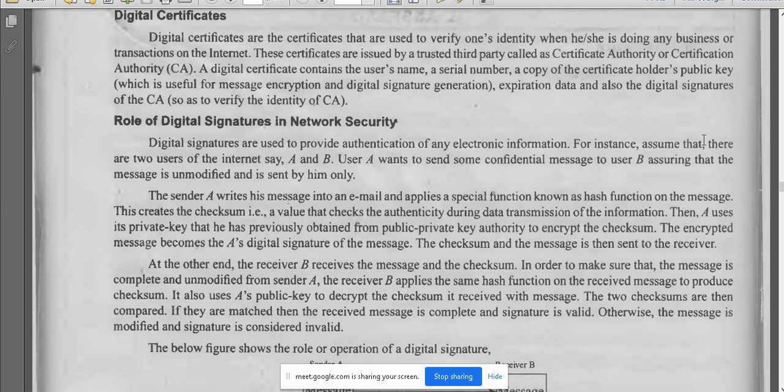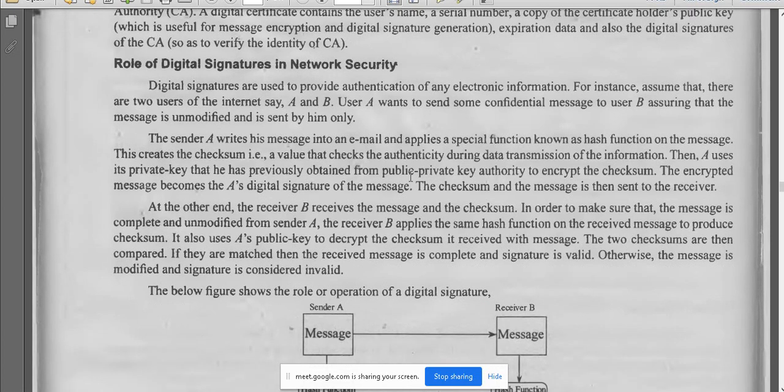For instance, assume that there are two users of the internet, say A and B. User A wants to send some confidential message to B, assuring that the message is unmodified and sent by him only. Then sender A writes his message into an email and applies a special function known as a hash function on the message.